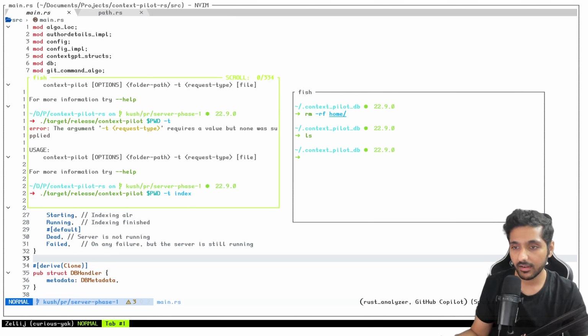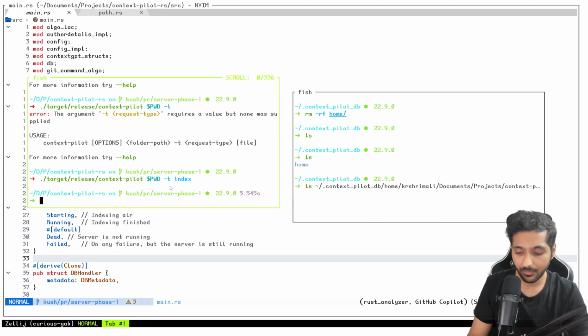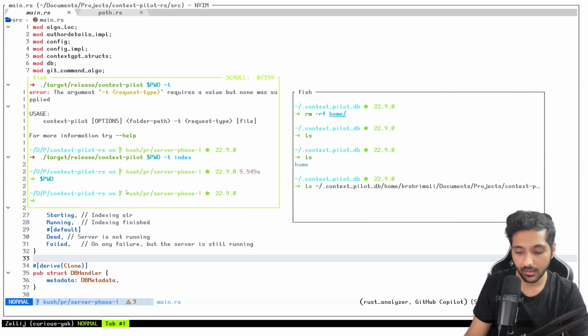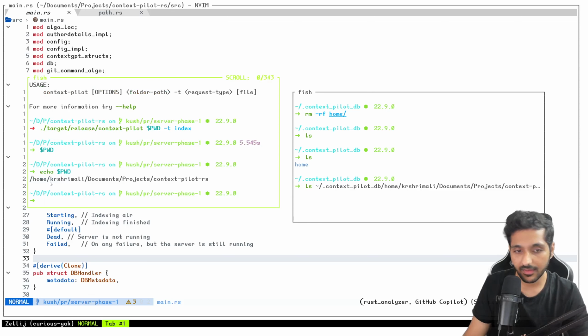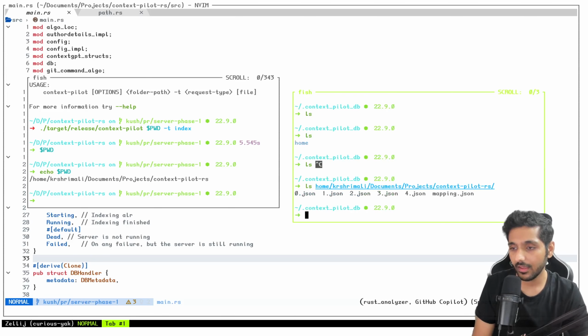When I hit enter, in the background it's going to run a lot of asynchronous processes, or whatever you want to call it. If I do ls right now, we did rm -rf home, so ls was empty. Now once this is done, it gives me home, exactly this pwd, whatever this resulted in. This is exactly the path that is followed here as well. So I do ls home, Kashimali, documents, projects. Tada. These are the files that we have. And let me actually show you the mapping file.